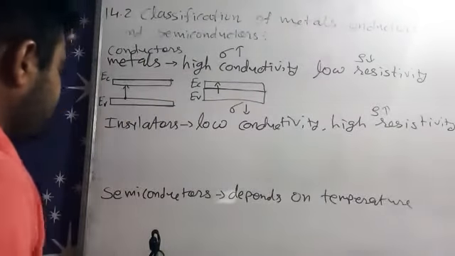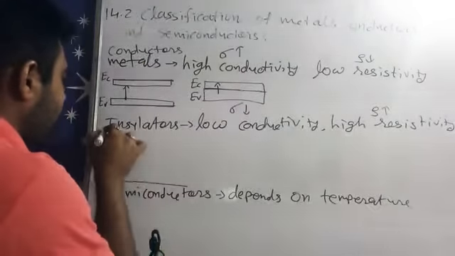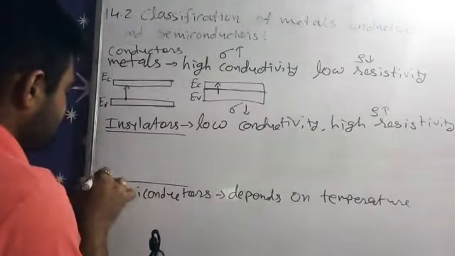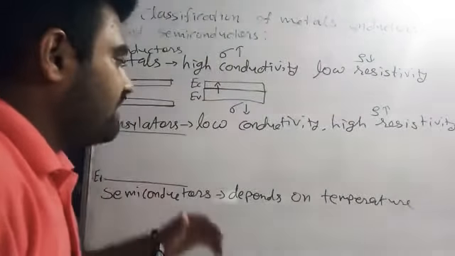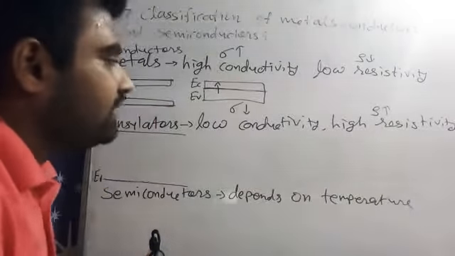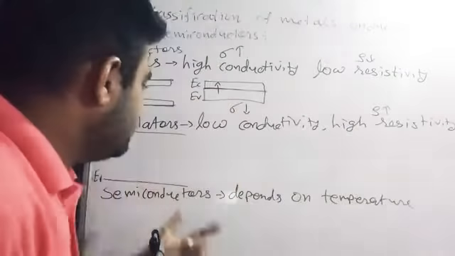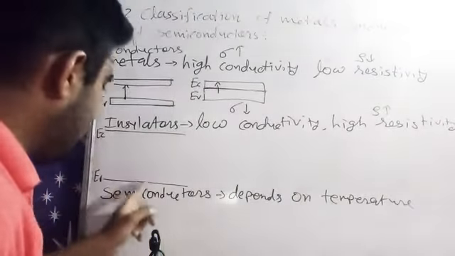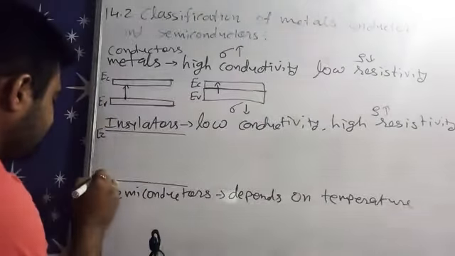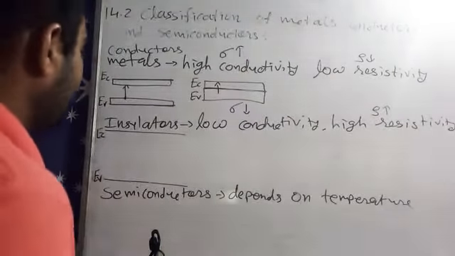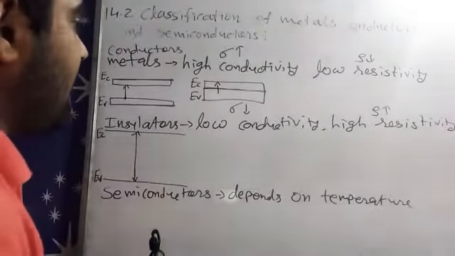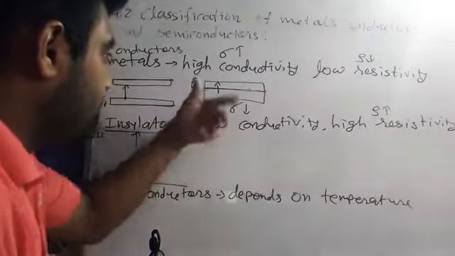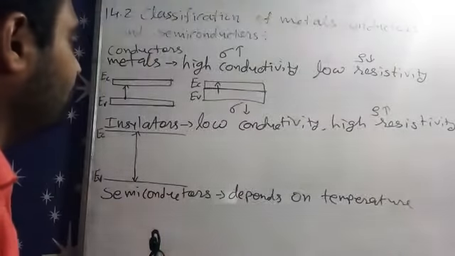In an insulator, we have so much distance between EV and EC. Inside an insulator, electrons can't easily transit from the valence band to the conduction band. This is our valence band energy. So here the energy gap is very large. Here the energy gap is very small, it may be less than 2 electron volt.